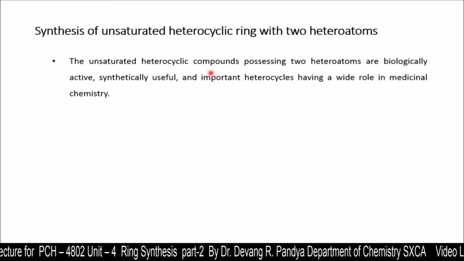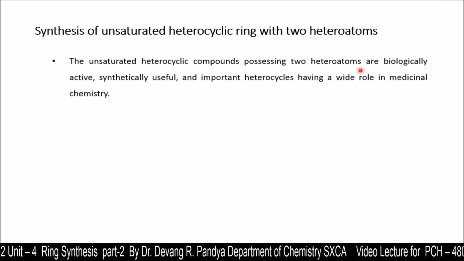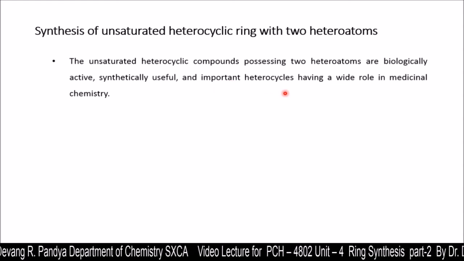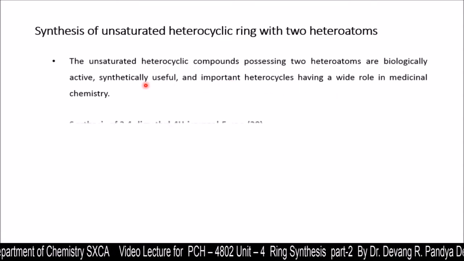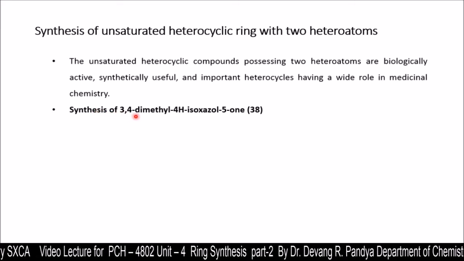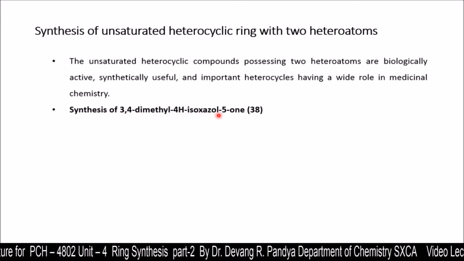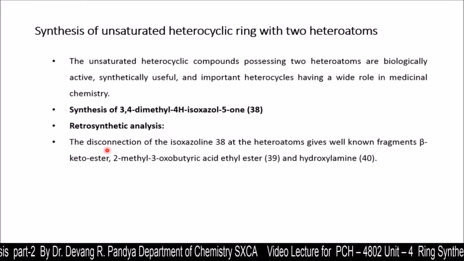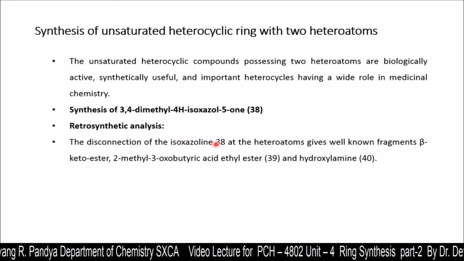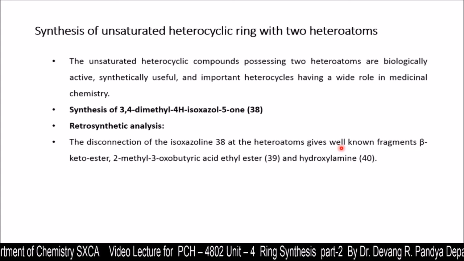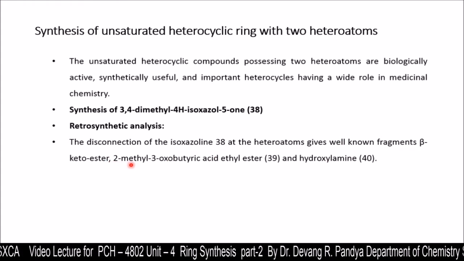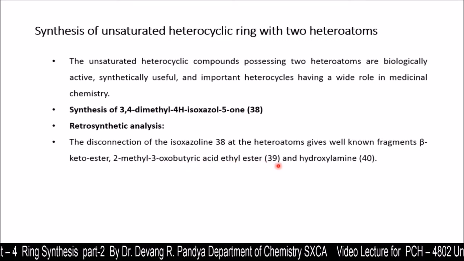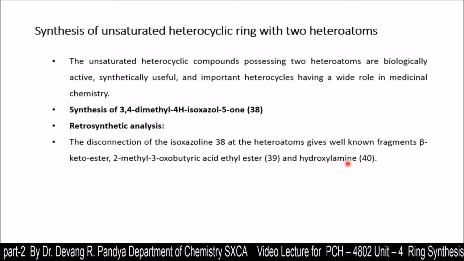The unsaturated heterocyclic compounds possessing two heteroatoms are biologically active, synthetically useful, and important heterocycles having a wide role in medicinal chemistry. We have here the synthesis of 3,4-dimethyl-4H-isoxazol-5-one. In the retrosynthetic analysis of this target molecule 38, disconnection of the isoxazolone at the heteroatoms gives well-known fragments: beta ketoester, 2-methyl-3-oxobutyric acid ethyl ester 39, and hydroxylamine 40.